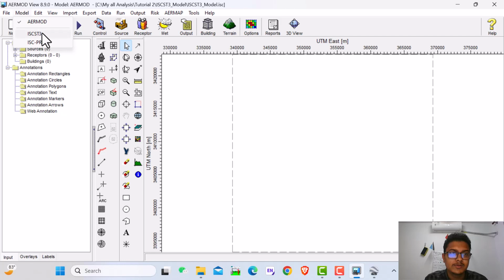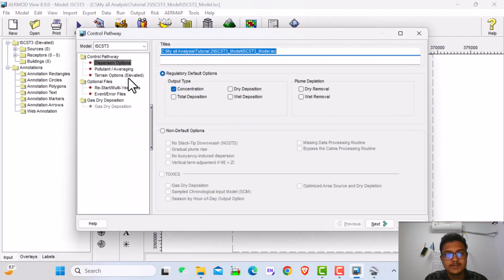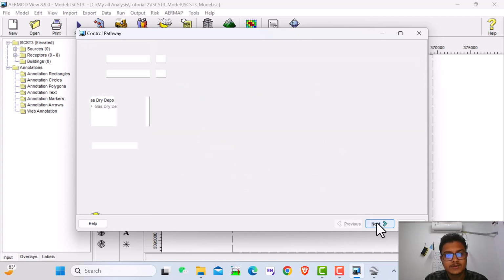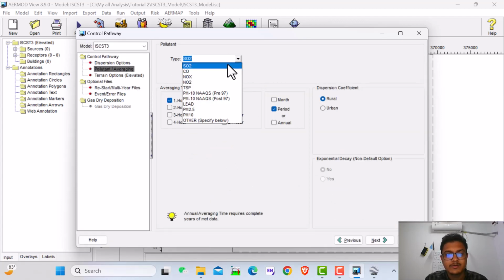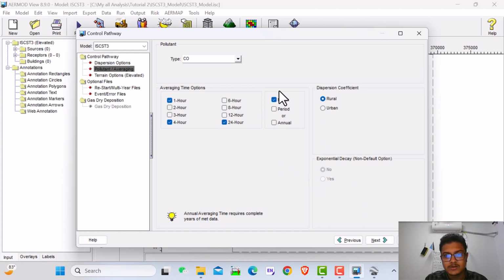Then you go to the models, and before I show you how to use the YEARMODE model, now I show you how to use the ISCST3 model. So I select it, and it is the same as before. In the first one, dispersion option, no need to do anything. Then for carbon monoxide, same as before, we analyze the first hour, fourth hour, 24th hour, and monthly.